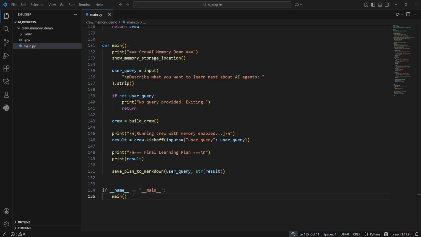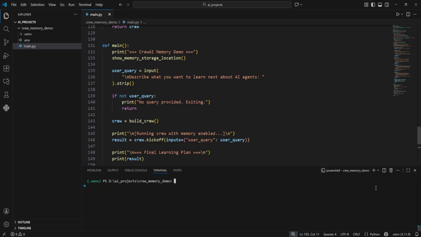We print the final learning plan to the console and then we call save plan to markdown to write the same plan into learningplan.md in the current directory, together with the original query. The if name equals main block just makes sure that main function runs when you execute this file directly. Now let's run it and see it in action.